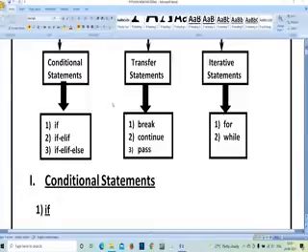Transfer statements mean that based upon the condition you can use the break statement. Break means, if you are printing the numbers 1 to 10, and after 5 you want to break the flow, you will use a term called break. Continue means if you are printing a set of numbers, you want to stop in the middle and continue after stopping, you can use continue. Pass means the values are passing from one value to another value.